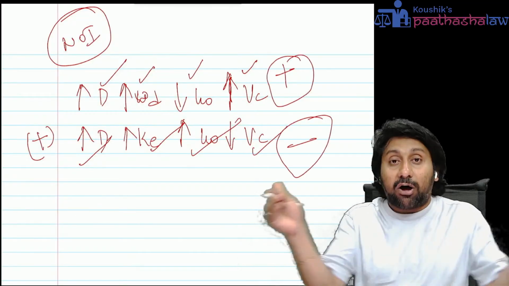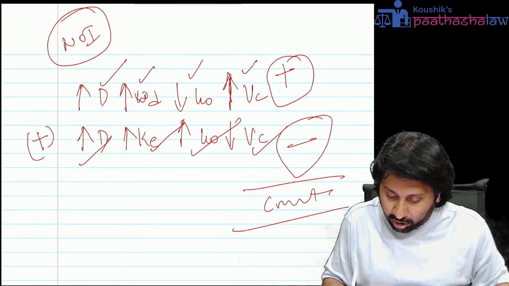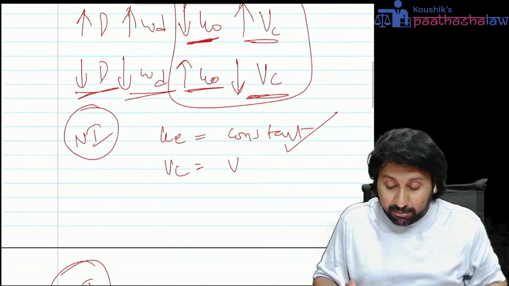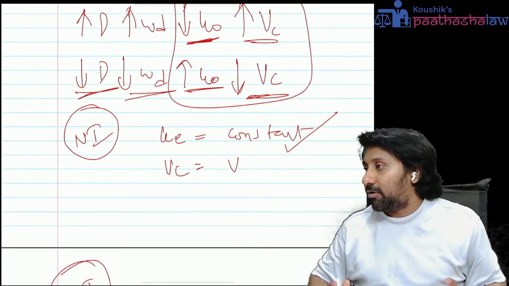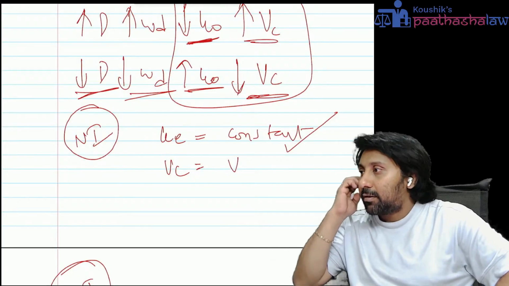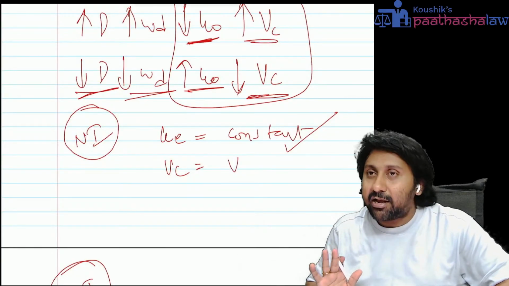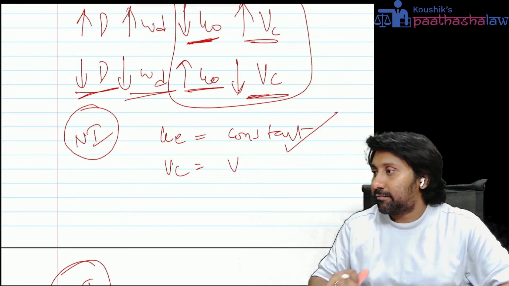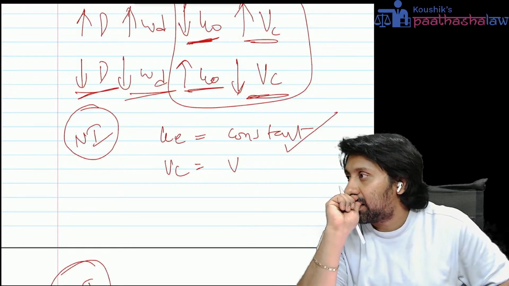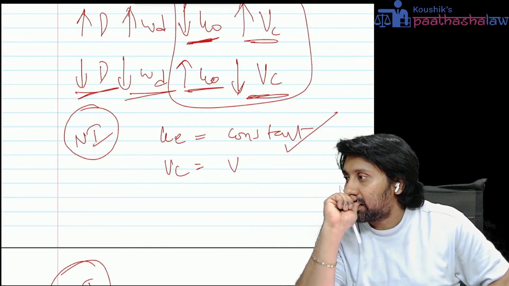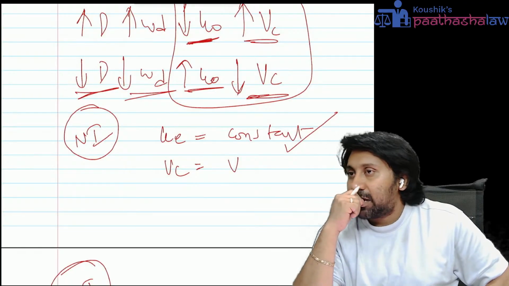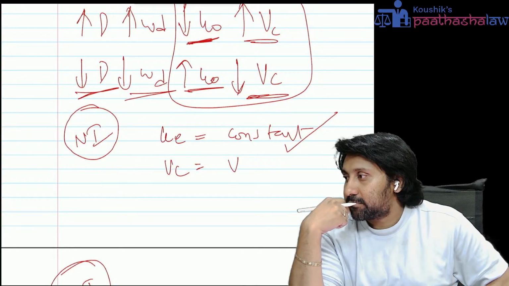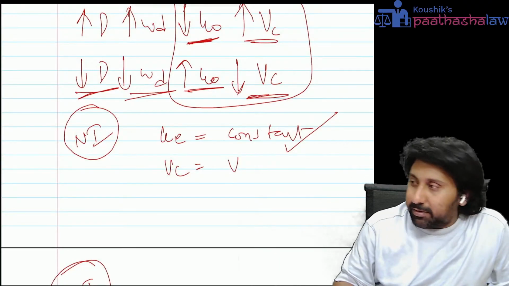If plus and minus offset each other, the value of the company will remain constant. In the net operating income approach, constant is the value of the company. In the net income approach, constant is the KE. It is the concept that you have to understand. Everybody understood this logic clearly or not? How to understand which question they gave in the exam? So this is the whole logic behind this particular concept.